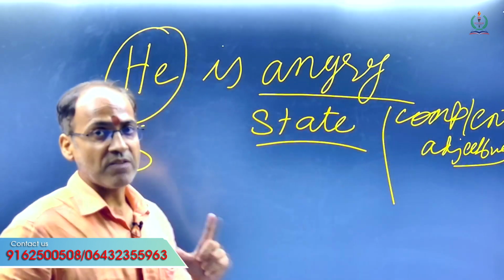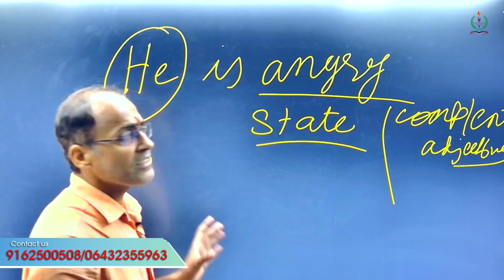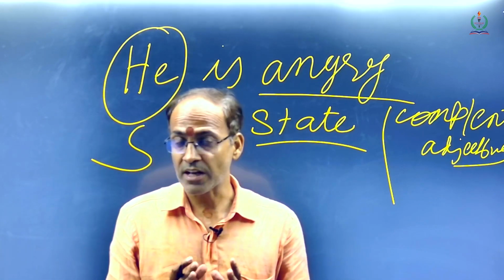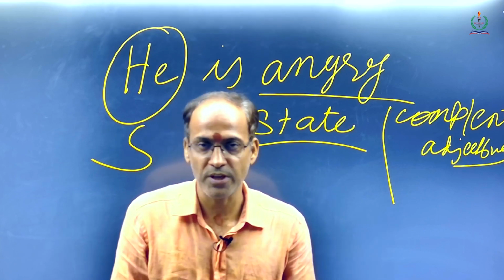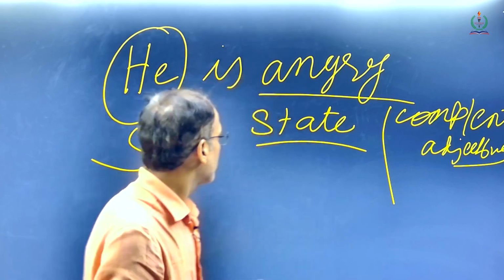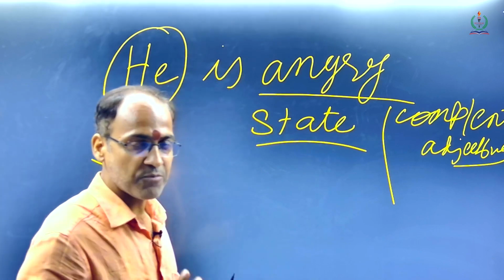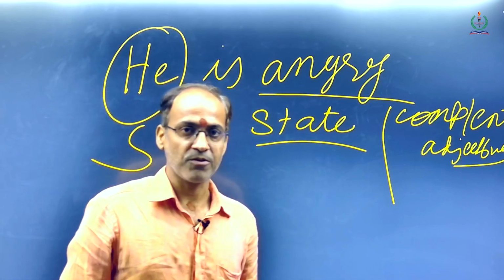He is angry. When we say he is angry, this means it shows his state that he is angry. Right now he is not in a good mood, so better don't talk to him or don't disturb him. So that's a message that we get from a person who is angry. So we have to be a bit careful.